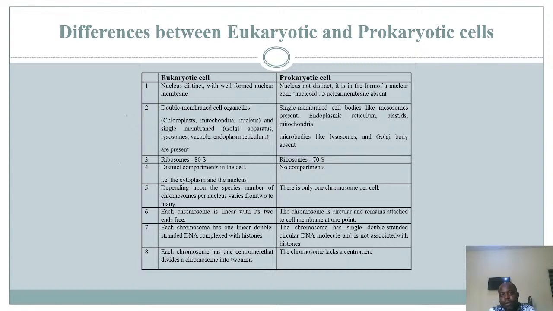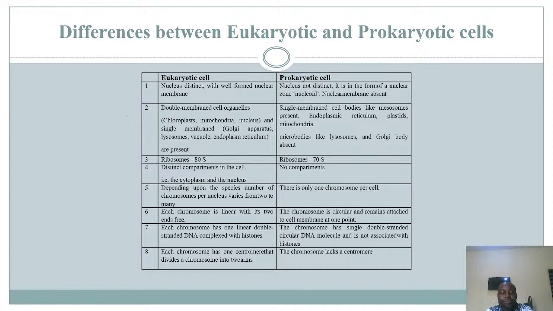Whereas in prokaryotes, you have single membrane cell bodies such as mesosomes present, while endoplasmic reticulum, plastids, mitochondria, and microbodies like lysosomes and Golgi bodies are absent. They do not have those other membrane-bound organelles which you have in your eukaryotes, such as mitochondria and Golgi apparatus. So basically, you could say that prokaryotes do not have the membrane-bound organelles as you see in the eukaryotes.